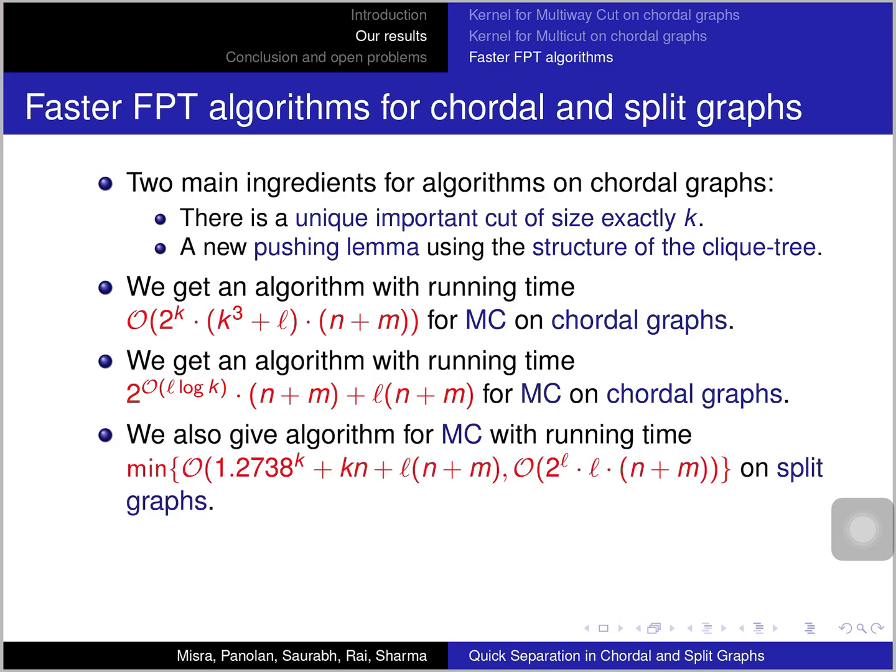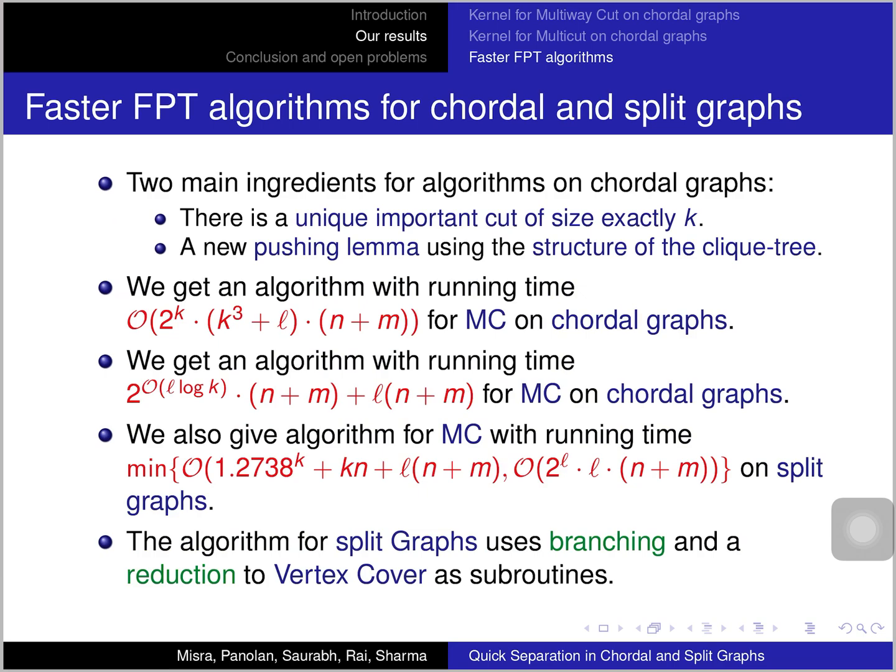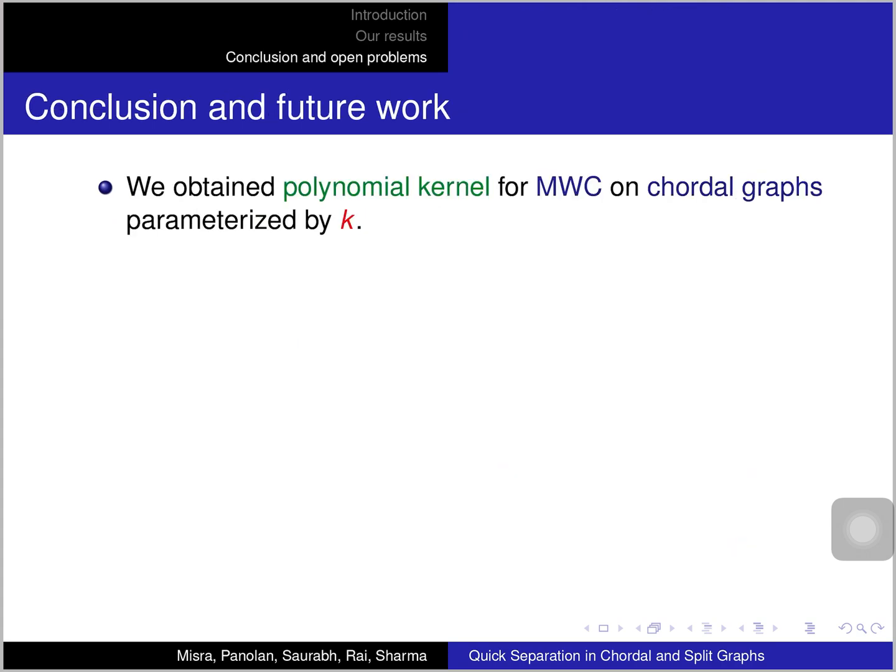In addition to these algorithms for chordal graphs, we also give two algorithms basically on split graphs. One of them works through branching, so the 2 to the l times n plus m algorithm works via branching, and the 1.2738 to the k algorithm works by reducing the problem on split graphs to vertex cover. And then we apply the vertex cover algorithm, which runs in time 1.2738 to the k. So these are all the results.